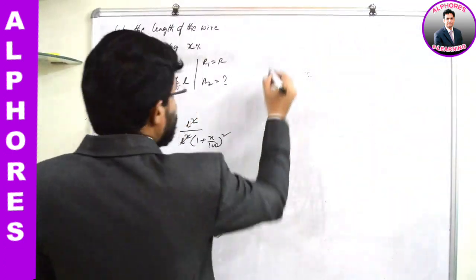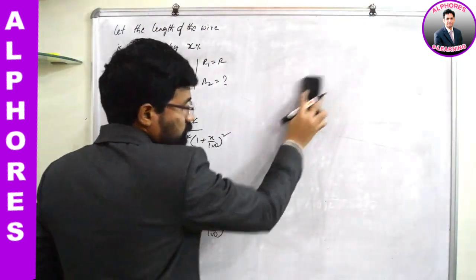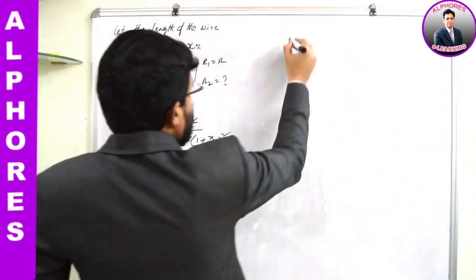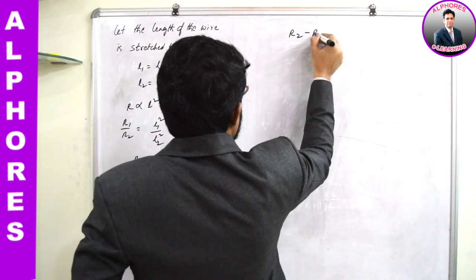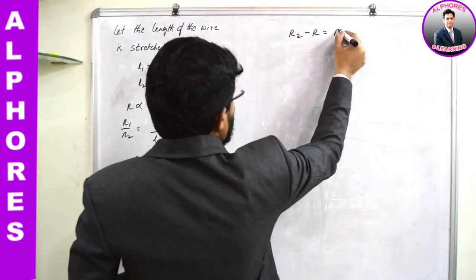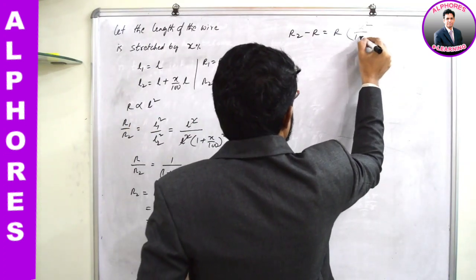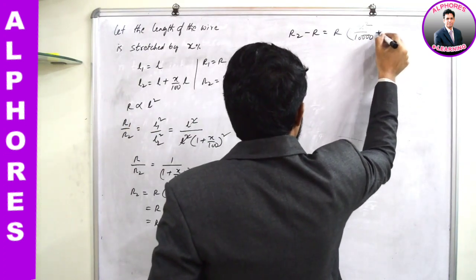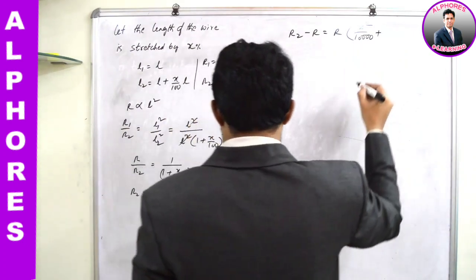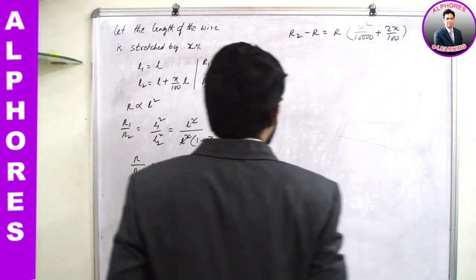What can you write now? R2 minus R, this R is taken to the LHS, is equal to R into X square by 10,000 plus 2X by 100.